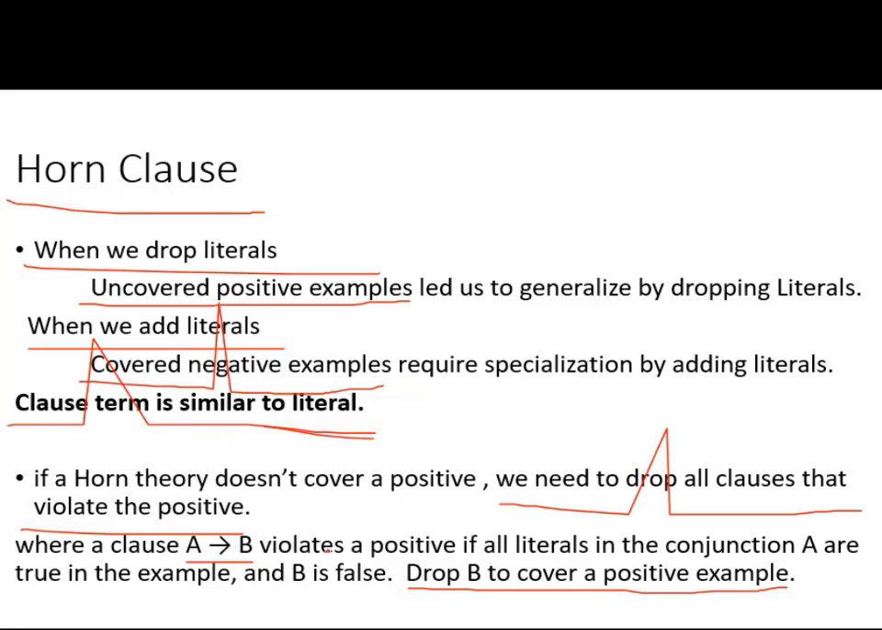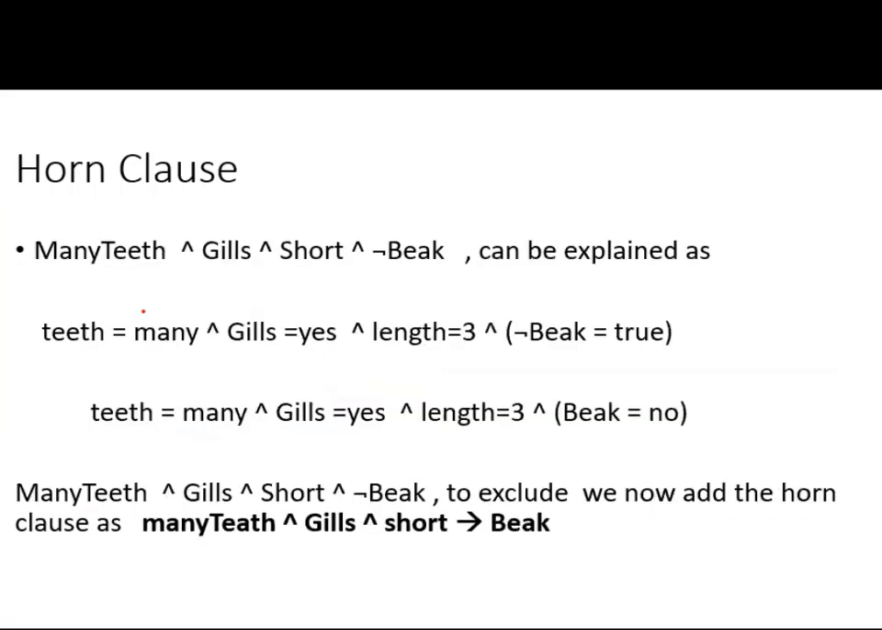So in this case, A is true and B is true, but B alone causes a violation, so we put B aside. This is called a Horn clause. Let us see. Now let us learn this.